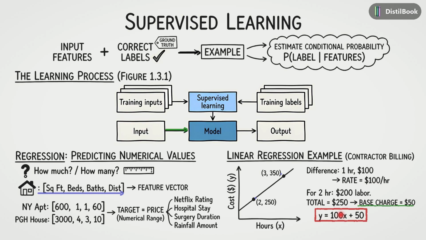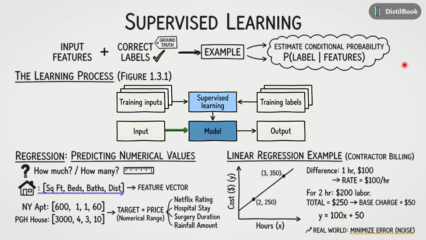In the real world, data is rarely this perfect. There is almost always noise or error. So our goal in regression is to find the line that minimizes the error between our predictions and the actual correct data points. Anchor takeaway.